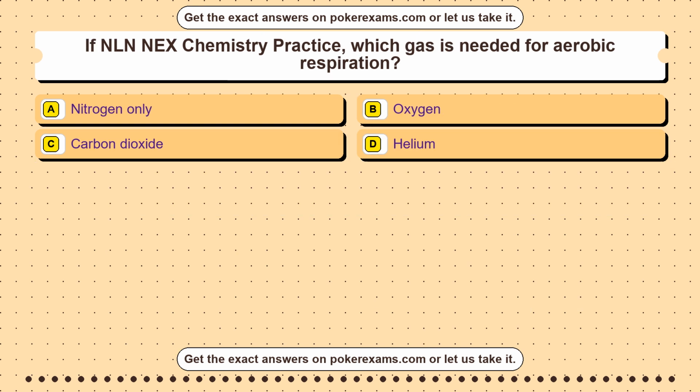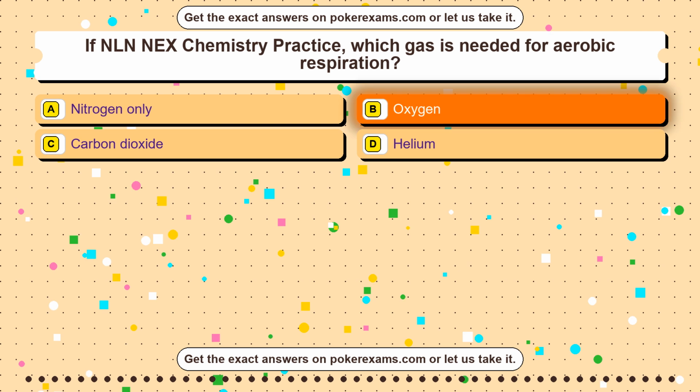Question 20. If NLN NEX Chemistry Practice, which gas is needed for aerobic respiration? Option A, nitrogen only. Option B, oxygen. Option C, carbon dioxide. Option D, helium. The correct answer is option B.